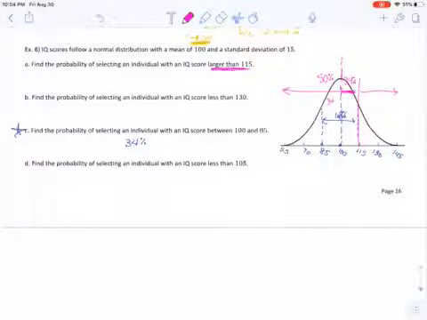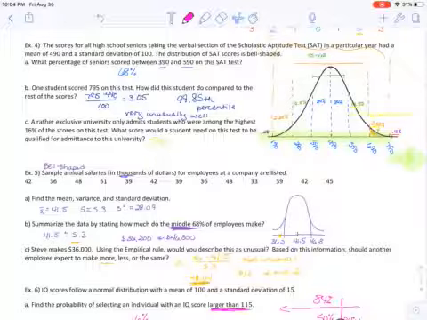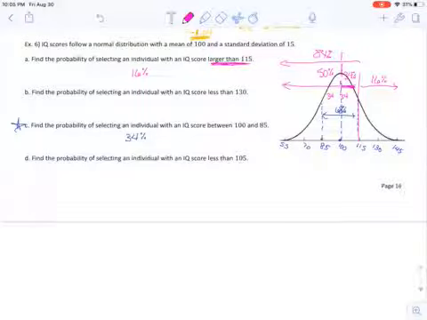Half of 68 puts 34 here and 34 here. So if 84% lives here, then that means 16% lives here. Different ways to get to the exact same solution we had on the other problem. Remember on the other problem we added 0.15 plus 2.35 plus 13.5. You can get the same answer this way.